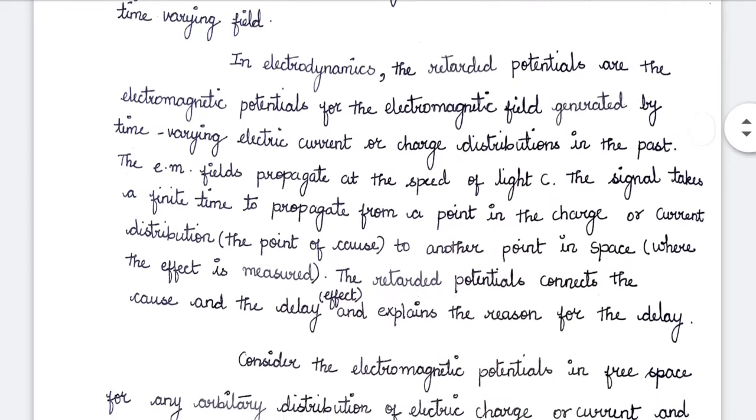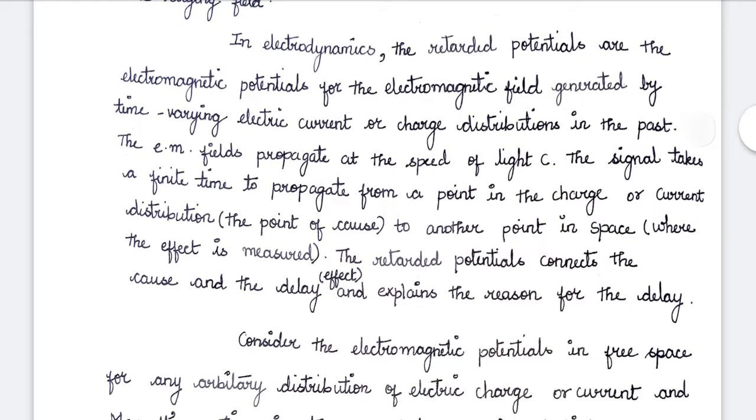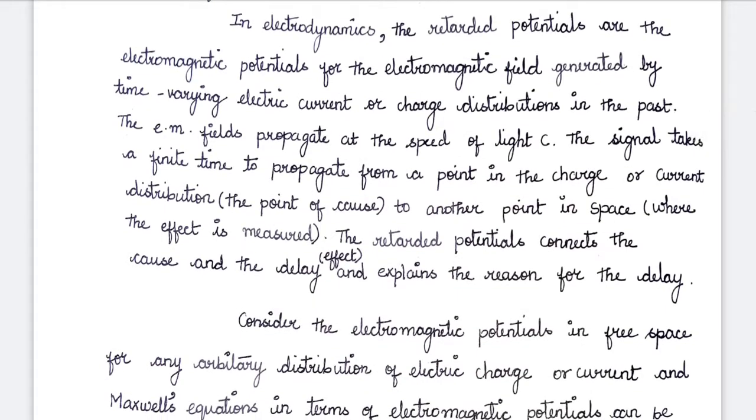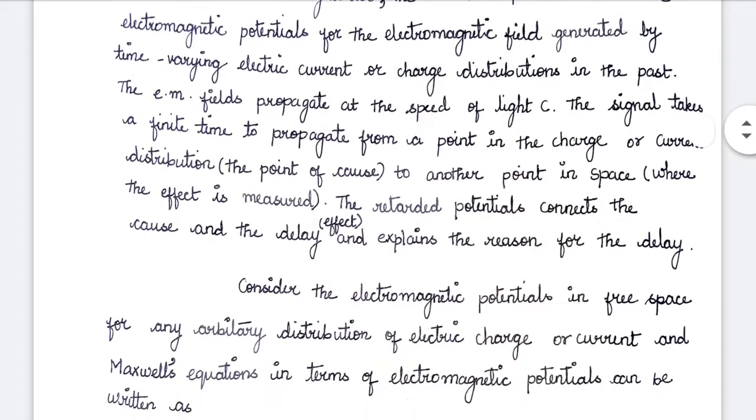We know the electromagnetic fields propagate at the speed of light in air, but the signal takes some finite time to propagate from one point to another point. That means the charge distribution, that is the point of the cause, takes some time to realize its effect at another point. So, the drag or lapse in time is well explained by the retarded potentials.